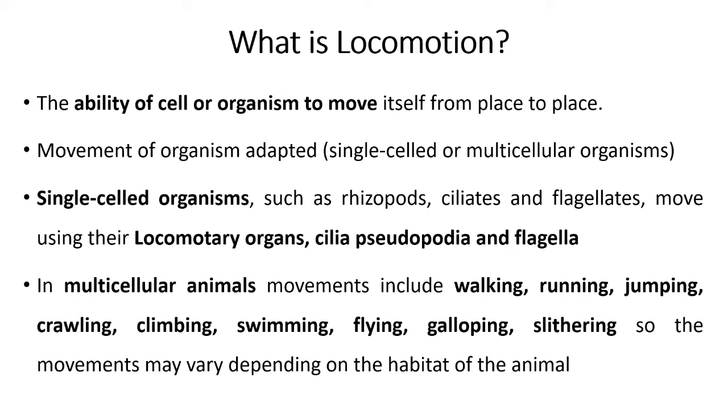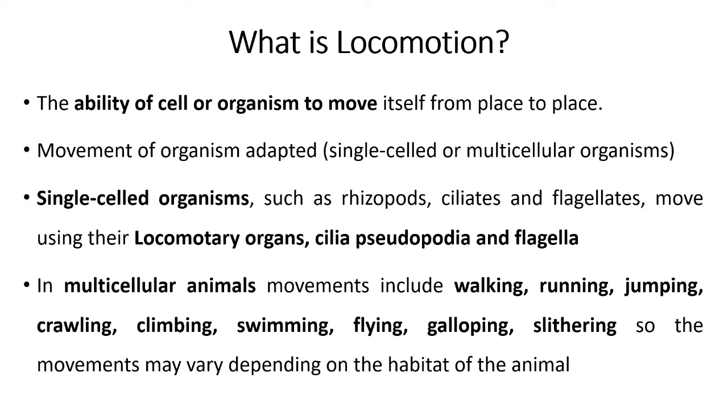So on the basis of the adaptation, or we can say habitat of an organism, the organisms are adapted in a specific habitat, they show a different type of locomotion. Suppose for an example, single cell organism such as protozoan like rhizopods, ciliates and flagellate have a specific locomotory organ such as cilia in ciliates, pseudopodia in rhizopods and flagella in flagellates.